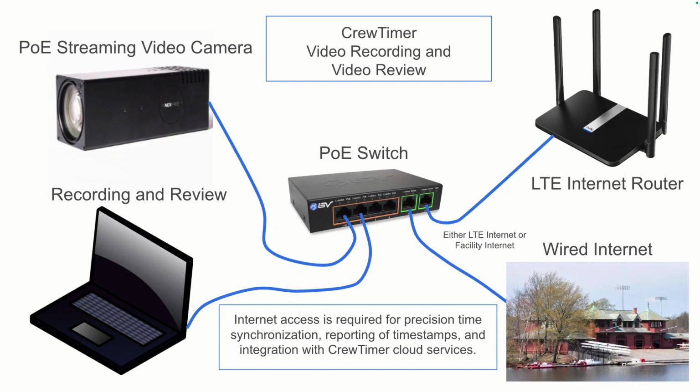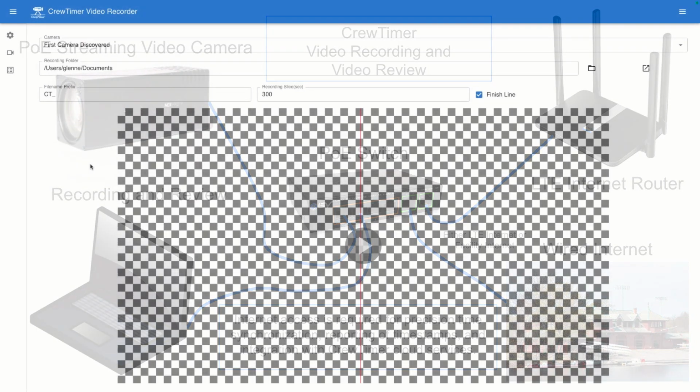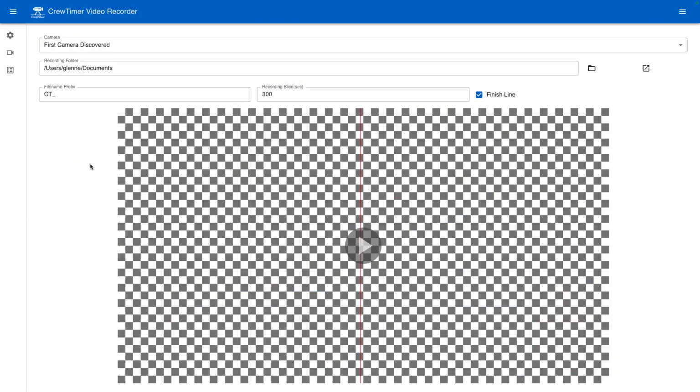Let's get started by opening up the recording app from CrewTimer. When the application first starts, you'll see a screen similar to what is shown here.